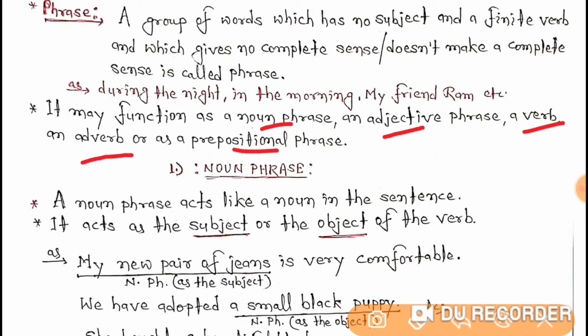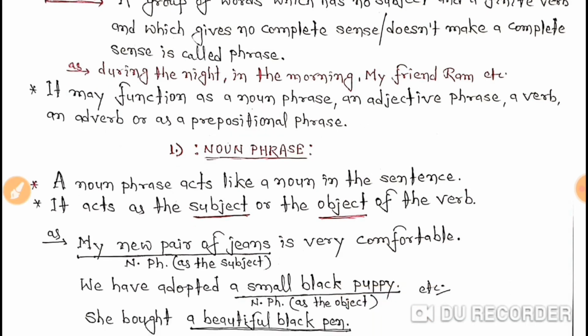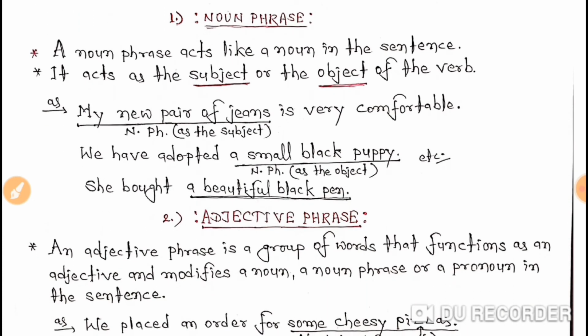So students, let's understand the first one, that is noun phrase. A noun phrase acts like a noun in the sentence. It acts as the subject or the object of the verb. This means in the sentence, a noun phrase can be used as the subject or as the object of the sentence. Clear?